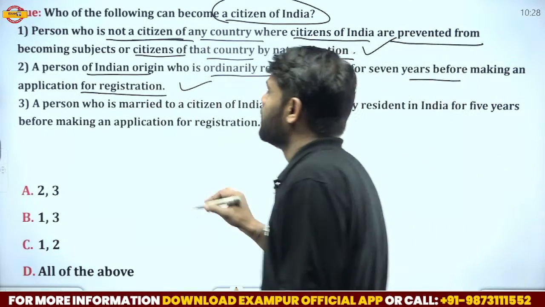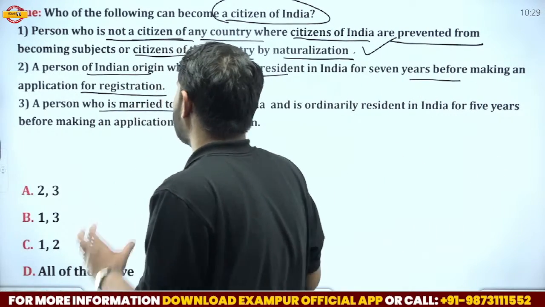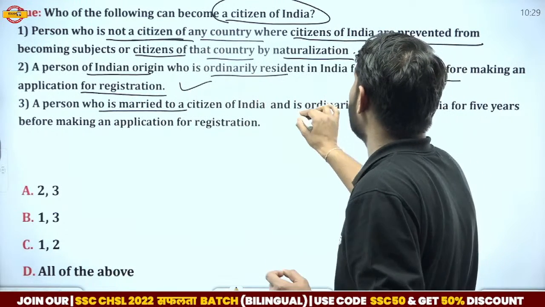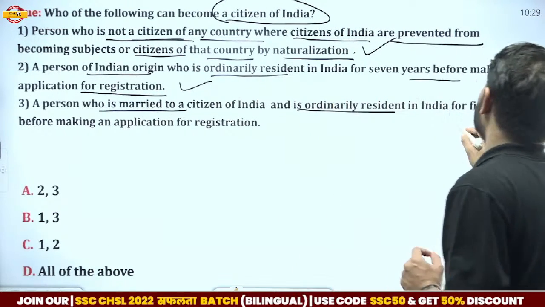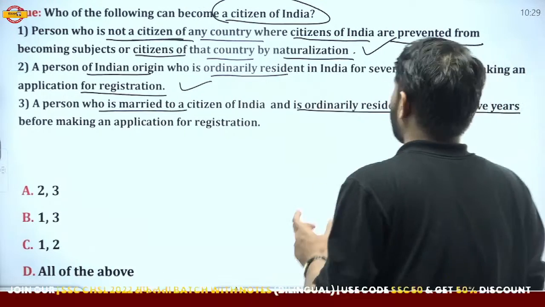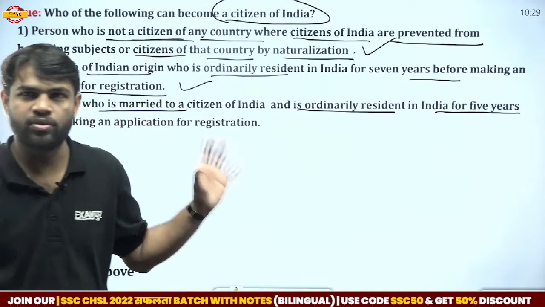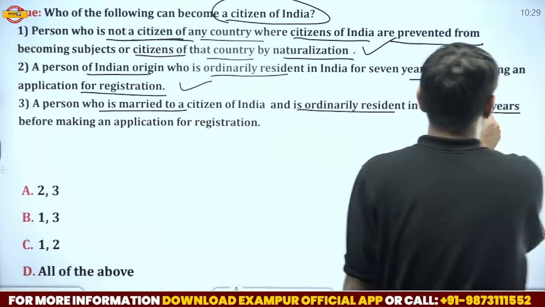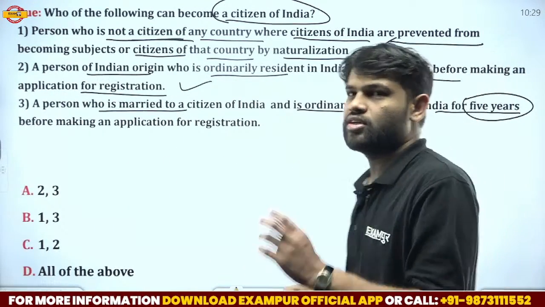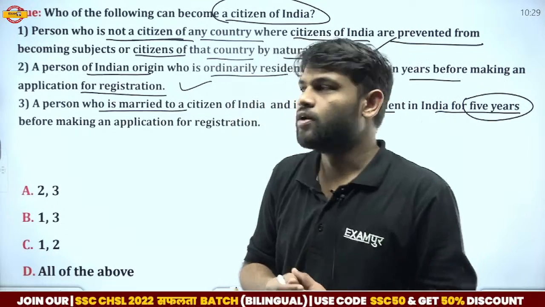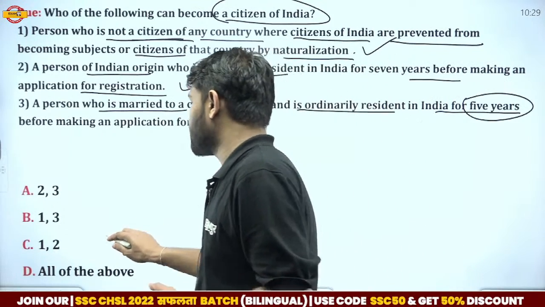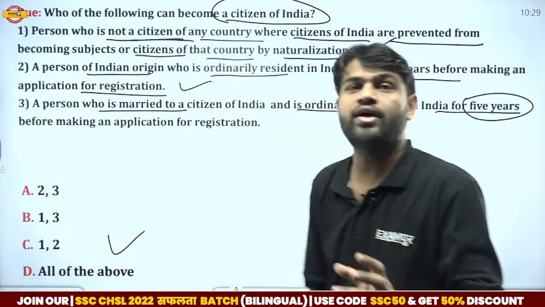Then option 3, a person who is married to a citizen of India and is ordinarily resident in India for 5 years. This is not a correct statement. The third statement is not correct. There is no necessity to live 5 years. So the correct statements are 1 and 2. So the correct answer is option C, 1 and 2.